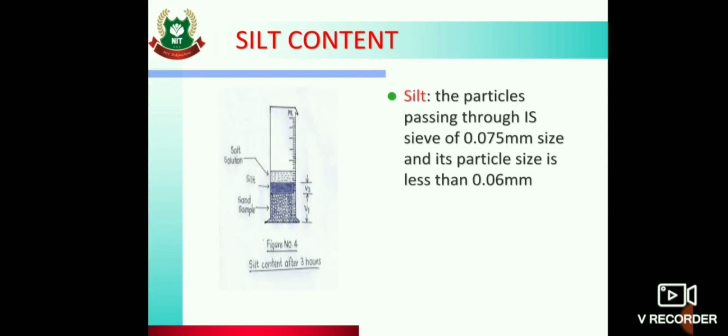Then silt content. So we will see testing of sand. First we will see how to determine silt content present in the sand. So what is silt? The particles passing through IS sieve of 0.075 mm size, with particle size less than 0.06 mm. Being smaller, they have large specific surface area. So clay and silt, if present in fine aggregates in the form of coating or loose form, prevent the development of good bond between the cement paste and the aggregate.